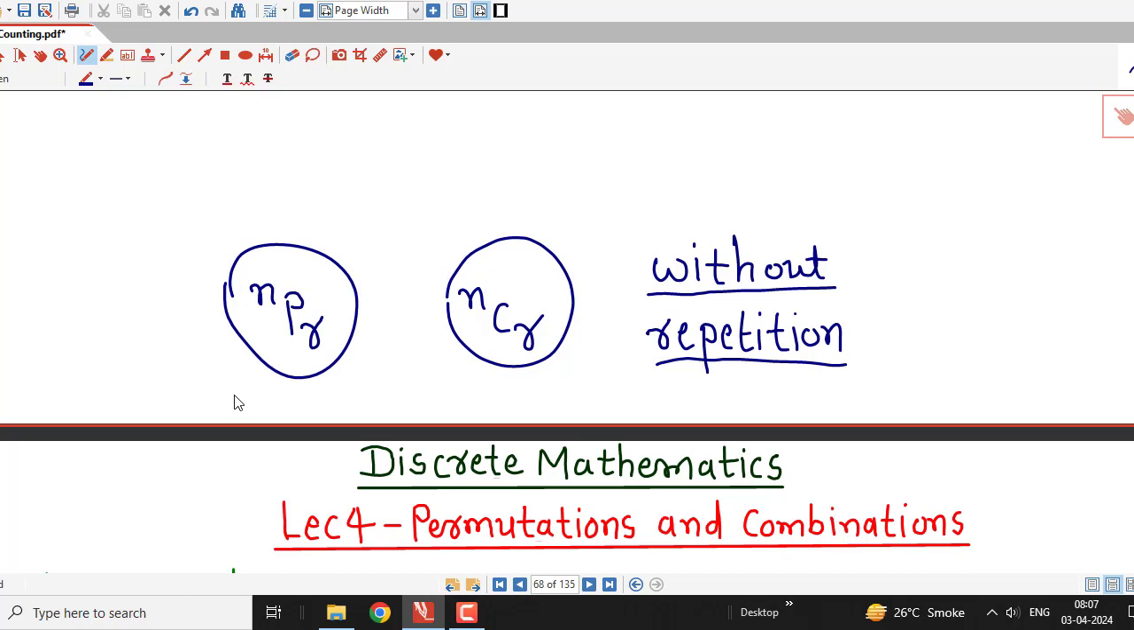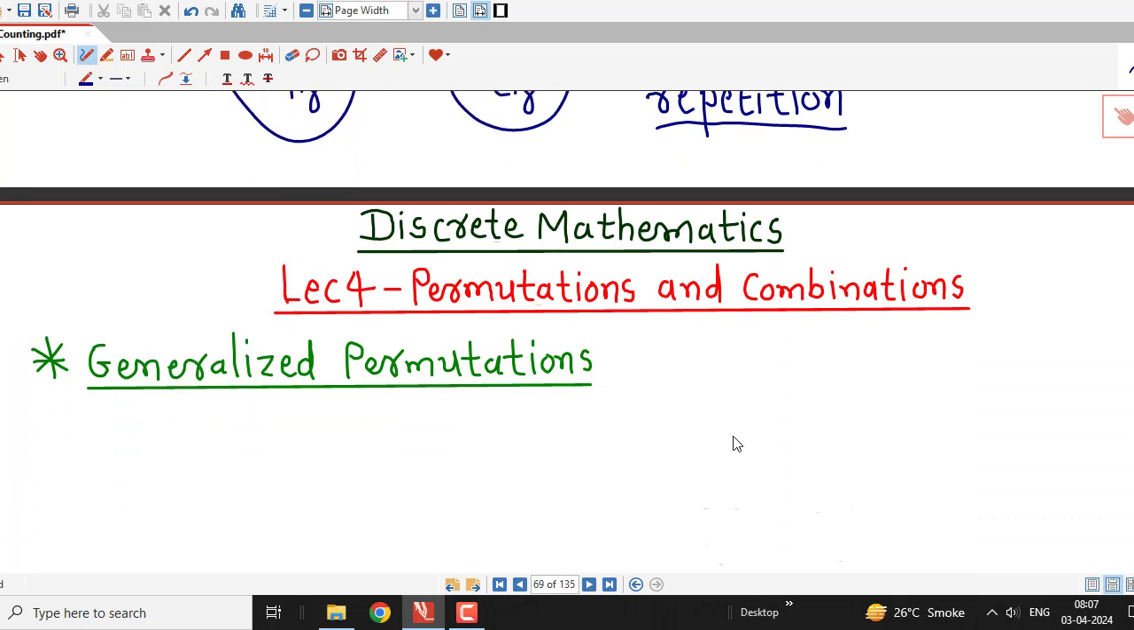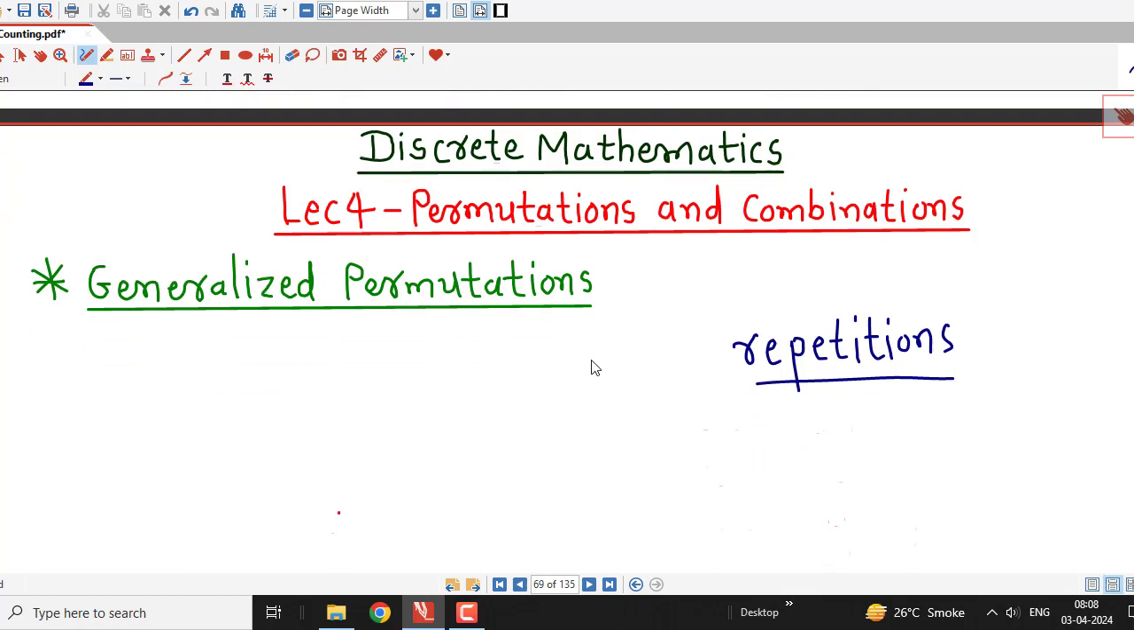Now we are going to generalize this concept of permutations and combinations in which we will allow repetition of objects. Suppose repetitions of objects are allowed, then how do we count the number of permutations or combinations? That we are going to discuss in this lecture and upcoming lectures. First we focus on counting the permutations when repetitions are allowed, and then we will see combinations.